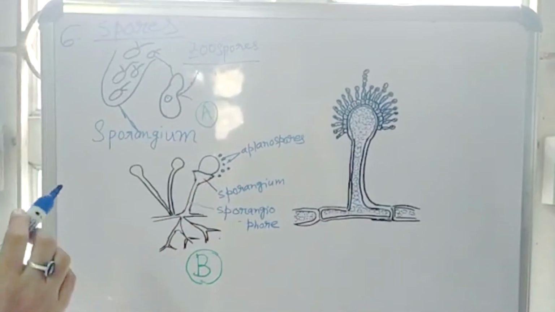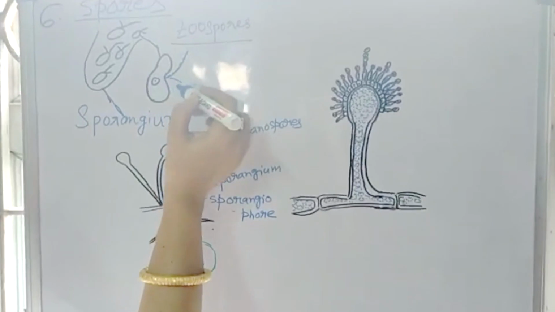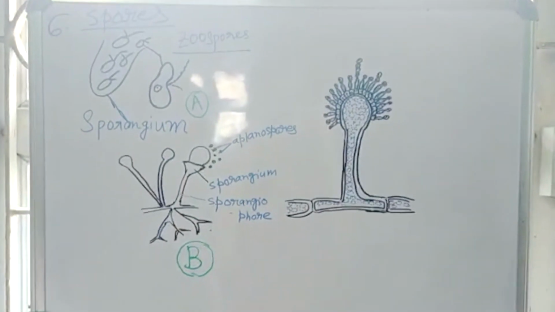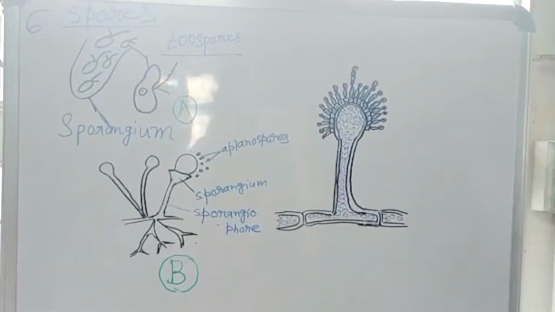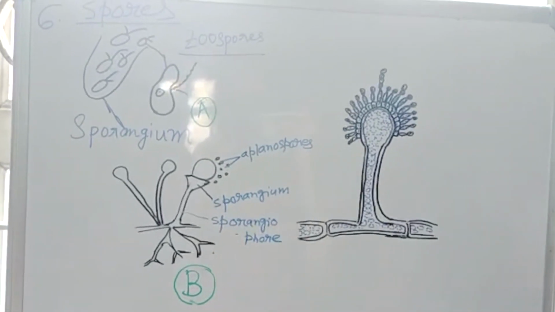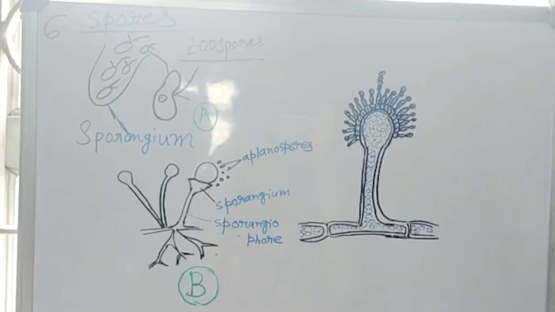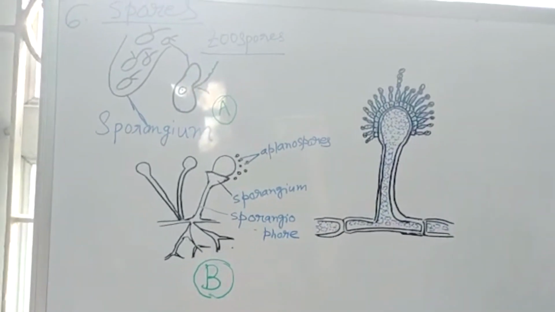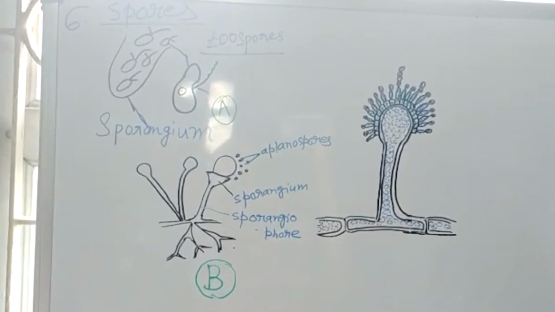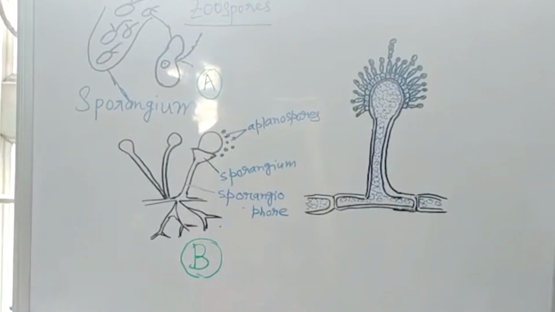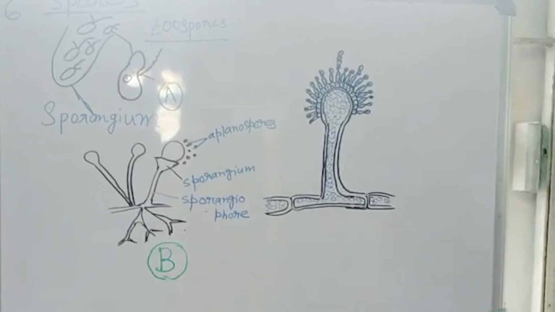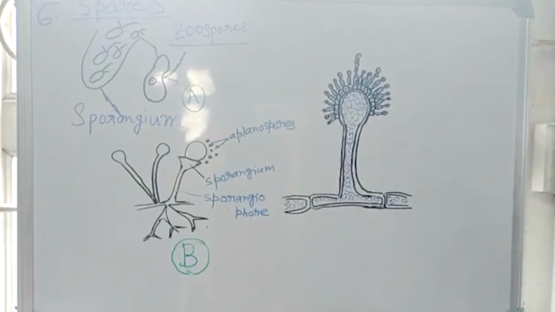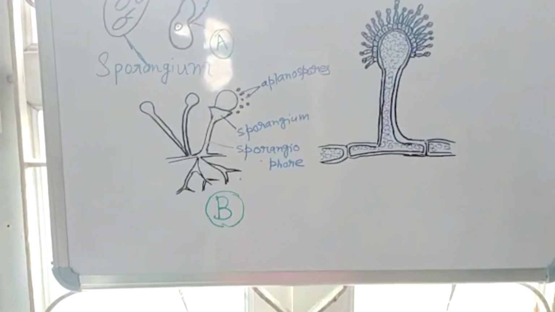Now, in zoospores, you see two flagella. Zoospores are found in the simple type of algae and some fungus. Now, zoospores are motile spores, I already told you, and aplanospores are non-motile. They are called aplanospores or hypnospores.